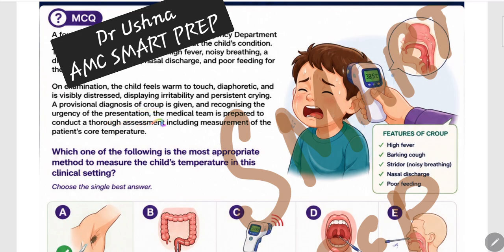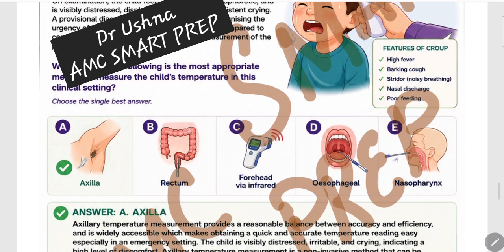Recognizing the urgency of presentation, the medical team is prepared to conduct a thorough assessment, including measurement of the patient's core temperature. Which of the following is the most appropriate method to measure the child's temperature in this setting? Now, this is a very important question: how are you going to monitor the temperature of the child? Remember our protocol, we do not want to disturb this little barky dog. The child is having so much distress, you do not want to disturb that child.